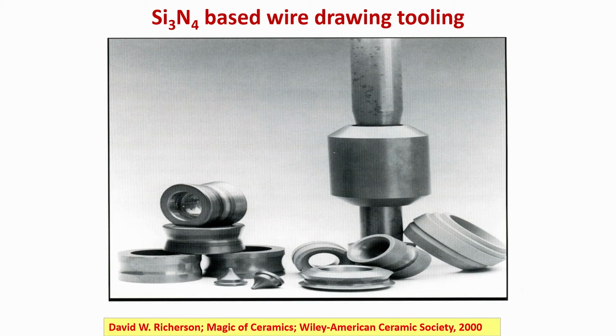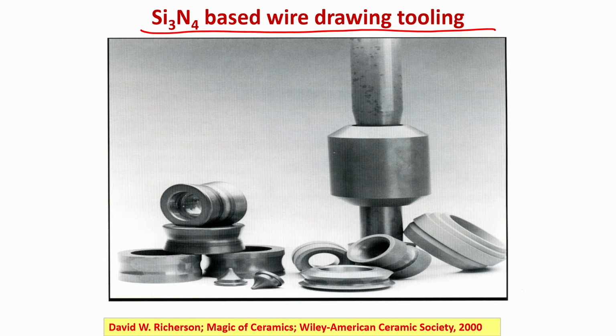Okay. What are the other application areas of ceramic materials, like silicon nitride based wire drawing tooling? So, wire drawing is one of the applications. Wire drawing is a process which uses tensile force to draw a wire from the die, and as a result wire drawing is very popular in various technological applications, and these wires have a very smooth surface and dimensional tolerance is maintained when you draw them.